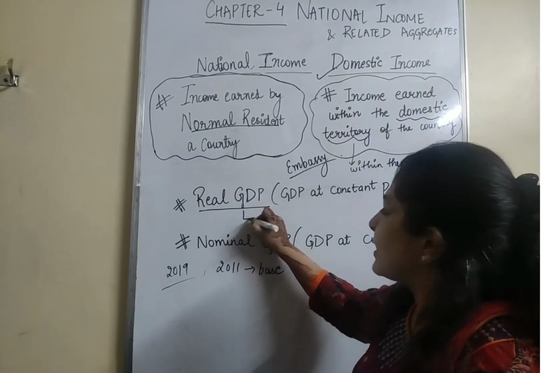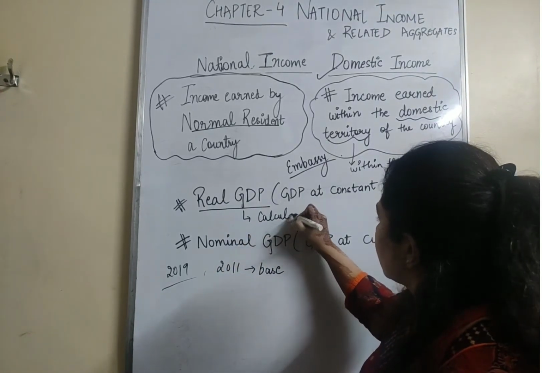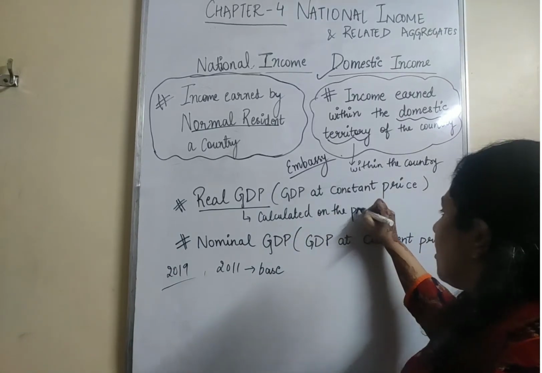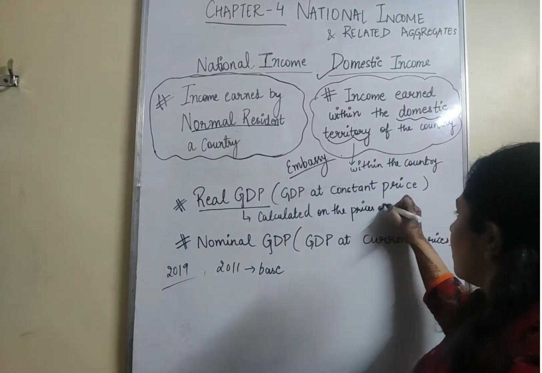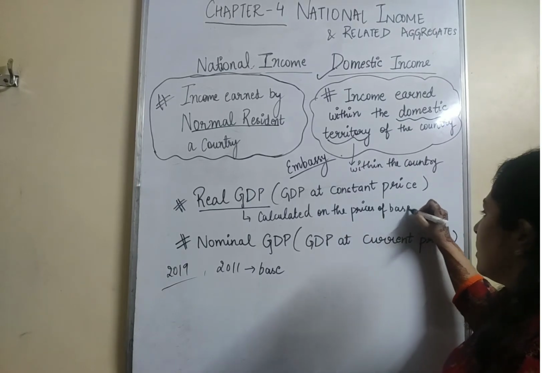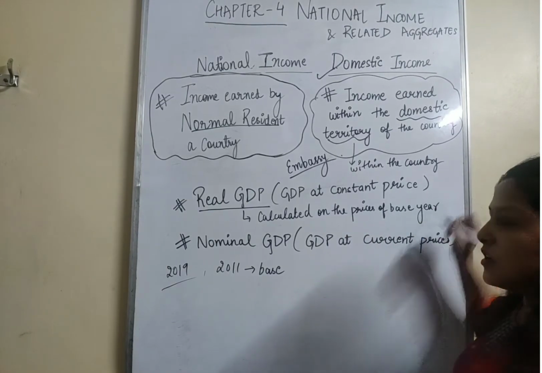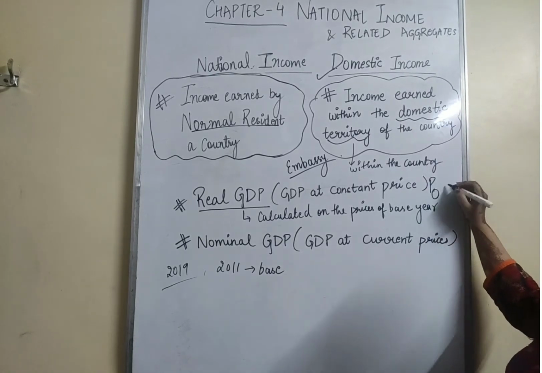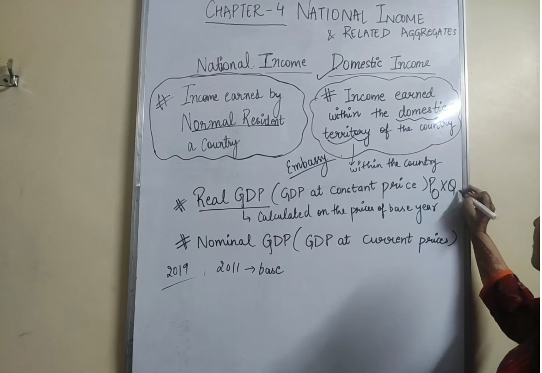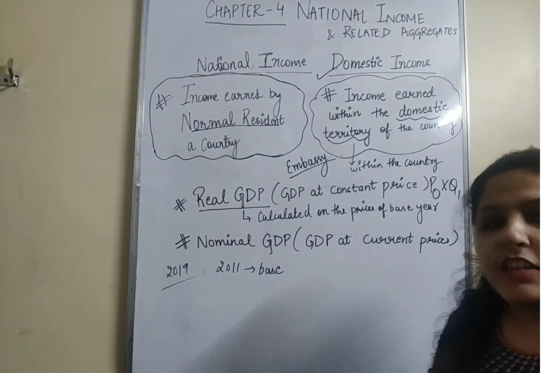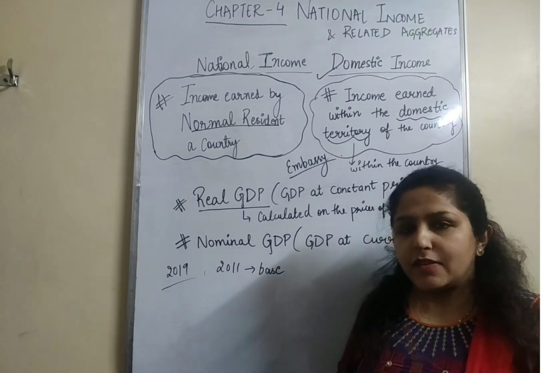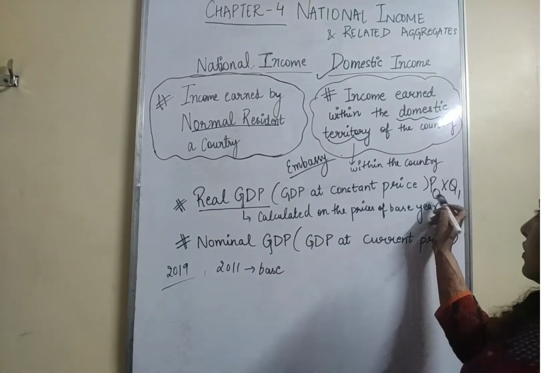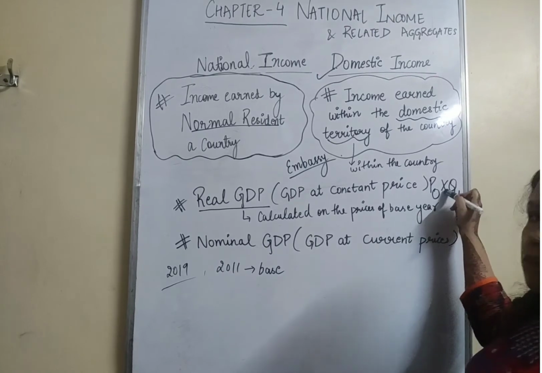Real GDP is calculated on the prices of the base year. So what will be the formula? Price of the base year into quantity of the current year. So the formula of real GDP is the multiplication of the price of the base year and the quantity of the current year, that is P0 into Q1.